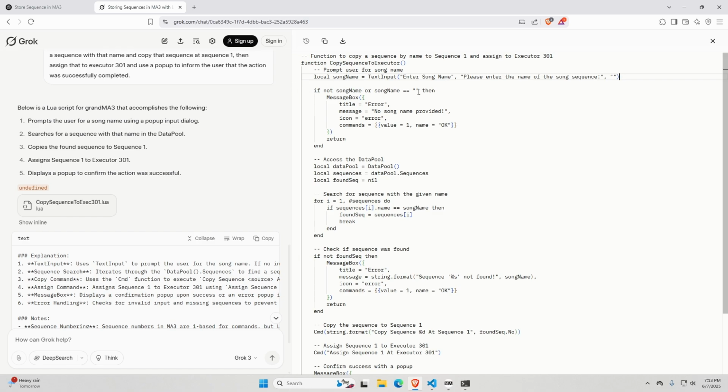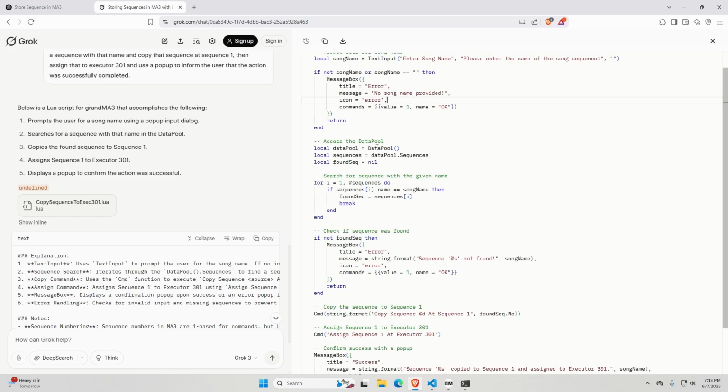If not song name or song name, message box error, no song name provided. Okay, I like that. Access the data pool. Data pool.sequences. Found seq equals nil for I equals 1 to sequences do. So that's going through from 1 to the number of total sequences. If the sequence name is equal to song name, then found sequence equals sequences I break. That's how I would typically do this without using that find function that, again, I need to look into and see exactly what it does.